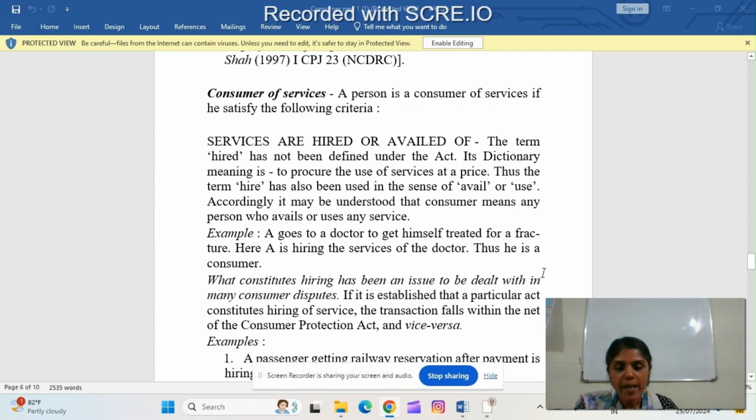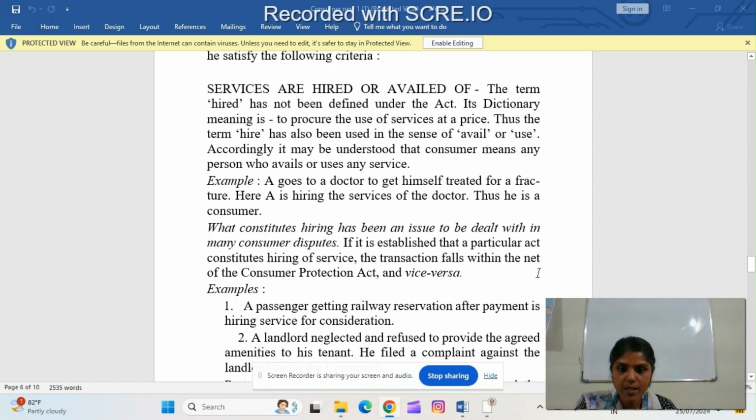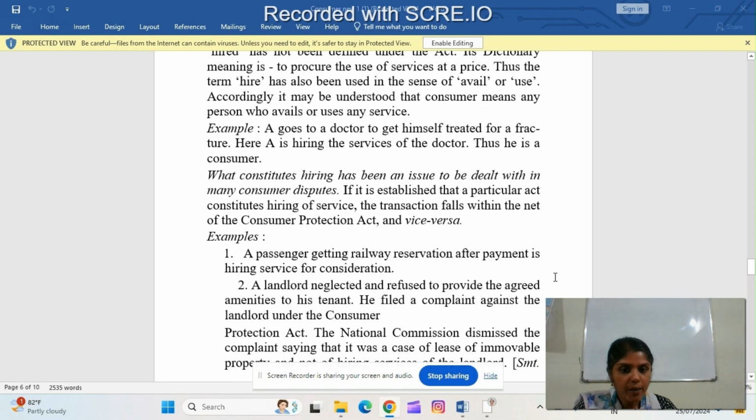What constitutes hiring has been an issue to be dealt with in many consumer disputes. If it is established that a particular act constitutes hiring of service, the transaction falls within the net of the Consumer Protection Act and vice versa. That is, if a particular act comes under the hiring of service, then that transaction can be included within the Consumer Protection Act. For example, a passenger getting railway reservation after payment is hiring service for consideration.